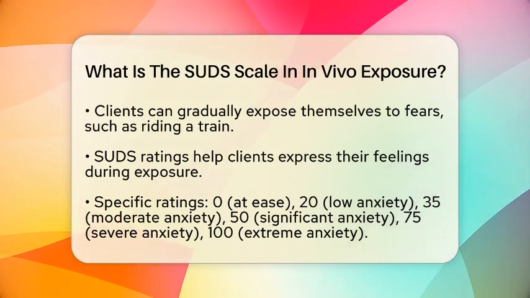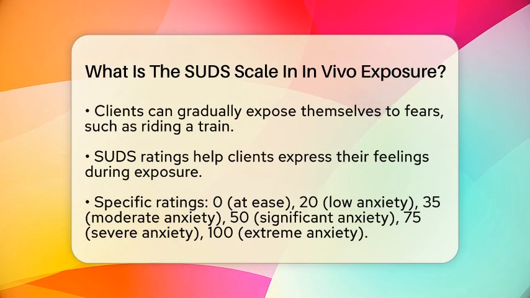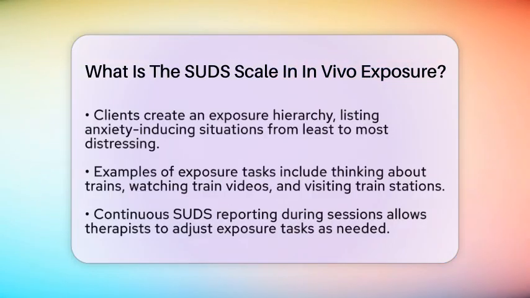When using the SUDS scale in vivo exposure, clients often start by creating an exposure hierarchy. This is a list of situations that cause anxiety, arranged from least to most distressing. For example, a person might start by just thinking about trains, then watching videos of trains, and finally, visiting a train station. They rate each situation using the SUDS scale, which helps both the client and therapist decide which situation to tackle first. During exposure sessions, clients continuously report their anxiety levels using the SUDS scale.